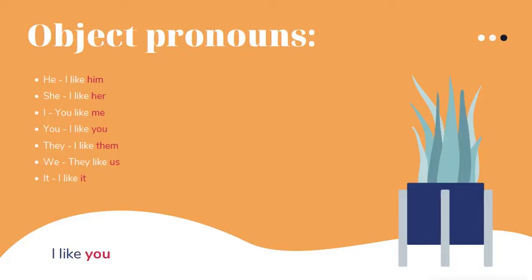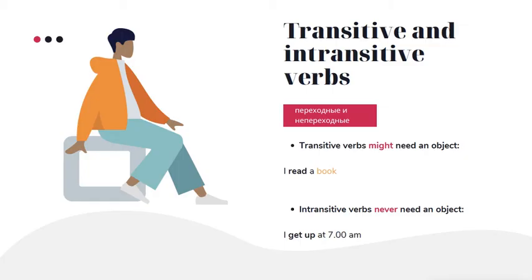Let's go through the object pronouns. When a man is an object of an action, we say him. I like him. I like her. You like me. I like you. I like them. They like us. I like it. So the pattern is I like, and you just can put whichever object pronoun you have to put here.